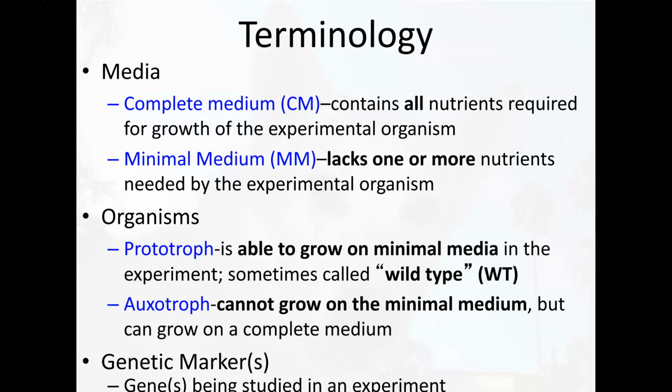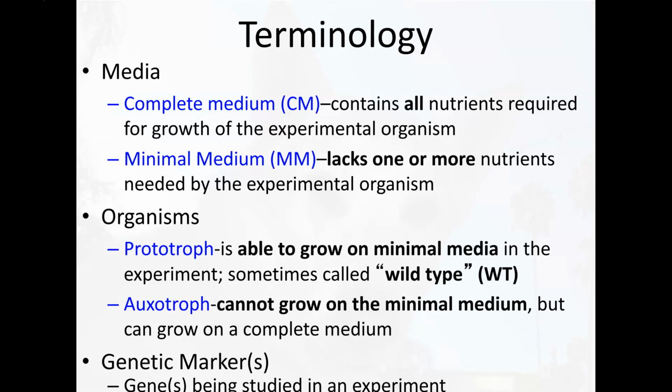On the other hand, let's take a look at the bacteria. Remember that bacteria that are able to synthesize all of their own amino acids and all of their own cellular machinery are considered prototrophs, and they're able to grow on minimal media. These are also called wild-type bacteria. Wild-type E. coli is a perfect example of this. E. coli can make everything that it needs in order to grow, even if it's growing on glucose salts broth, which of course is a type of minimal media.